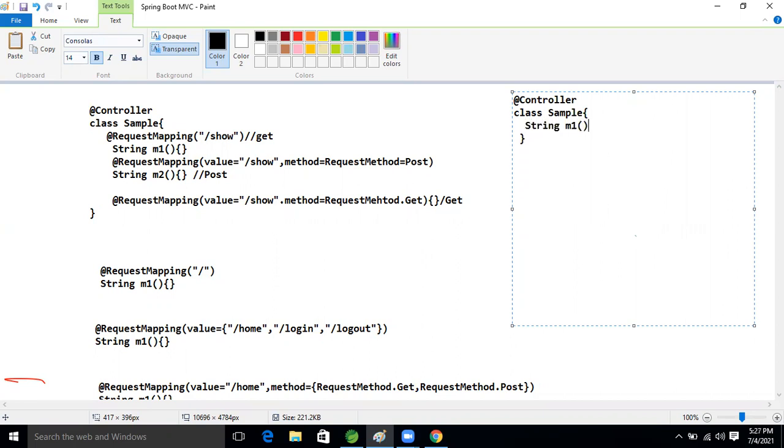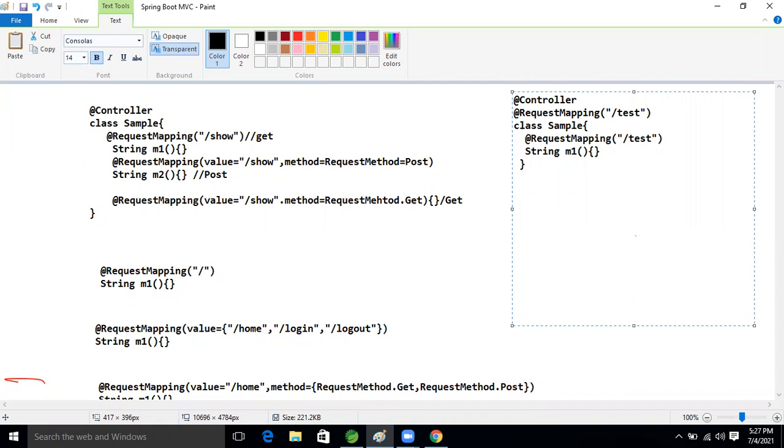I'm taking @RequestMapping on the class with test, and again here also I'm taking @RequestMapping on the method, and inside that, slash test. So now is this valid or invalid, guys?